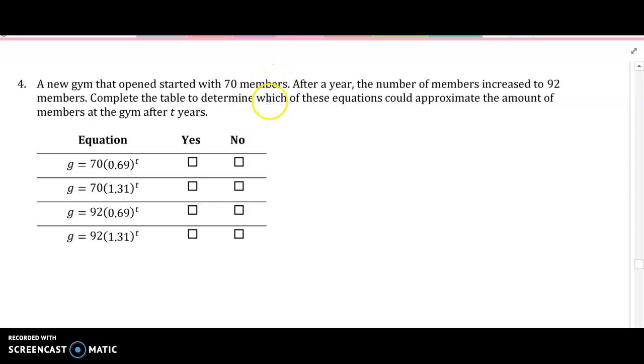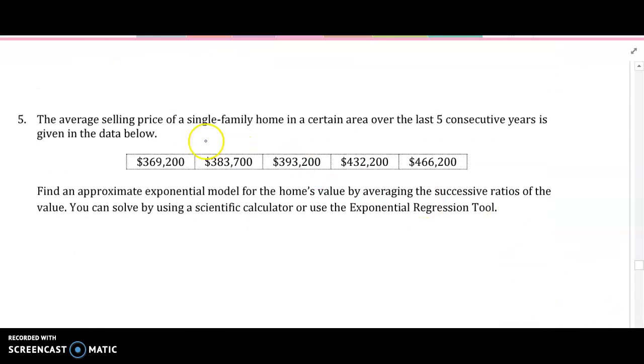A new gym started with 70 members. After a year, the number of members decreased to 92 members. Complete the table to determine which of these equations would approximate the amount in the gym after t years. Well, started at 70, right? Which one has started at 70? And then if it decreased to 92, what do you have to divide these to figure out what is raised to the exponent of x, right? And then that's going to tell you what has the right number in here with the t. You could do that. That's easy.